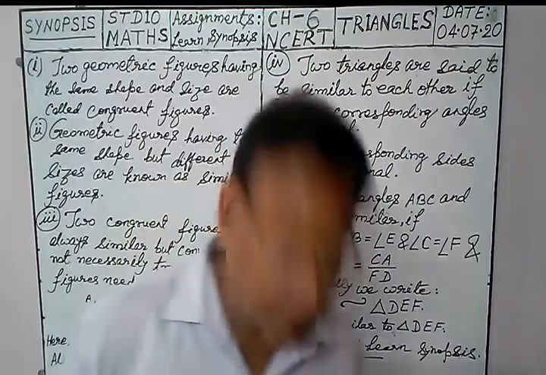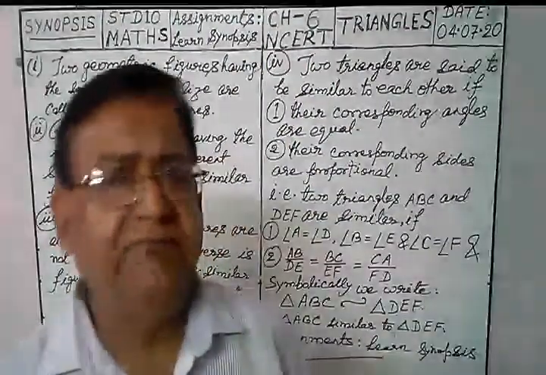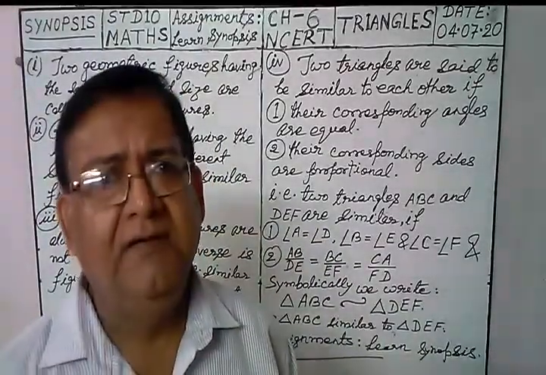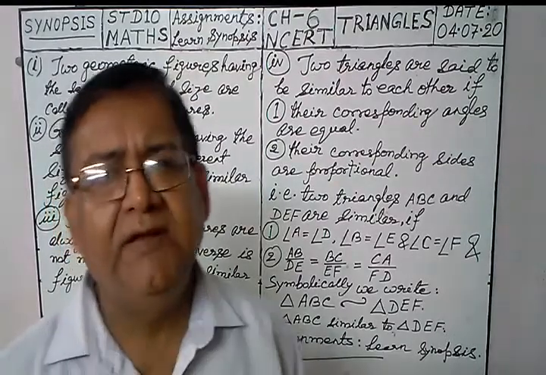What do you mean by this proportional? If two ratios are equal, then all the four quantities are said to be in proportion.